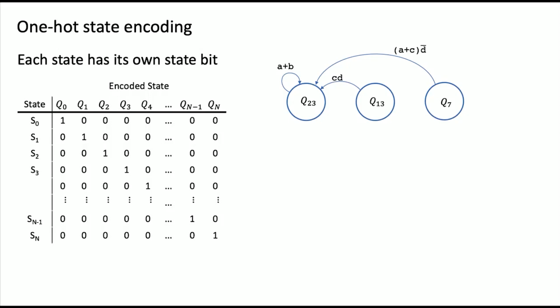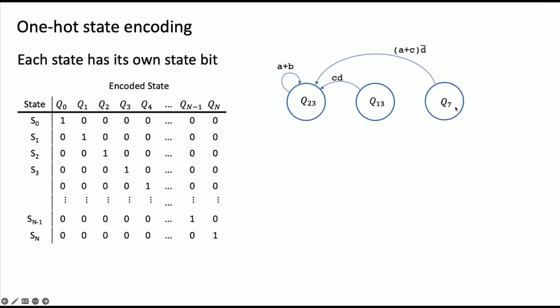Well, to be in state 23, I have to come in through an arc that goes into state 23. So here I have state 23, and I have 3 arcs going into state 23. One that's from 23, and 2 others, one from 13 and one from state 7.